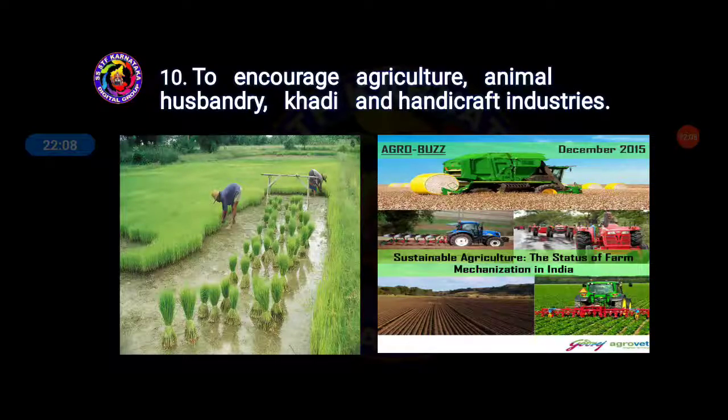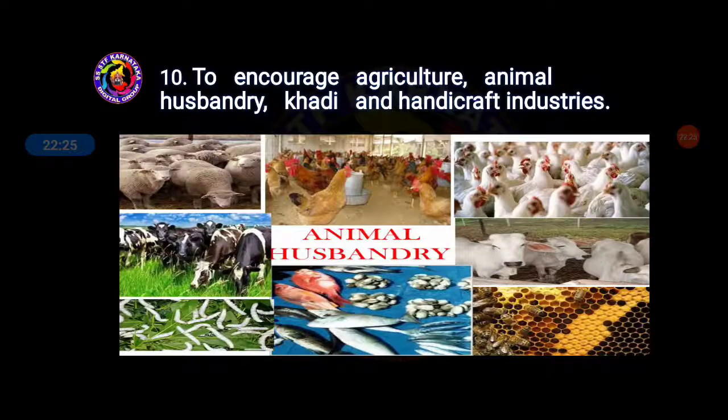Sustainable agriculture, the status of farm mechanization in India. Nowadays, for agriculture also we are using machines and all. Students, that is very developed, we can say progressed, right? So this is all about encouraging agriculture, animal husbandry and handicrafts, etc.